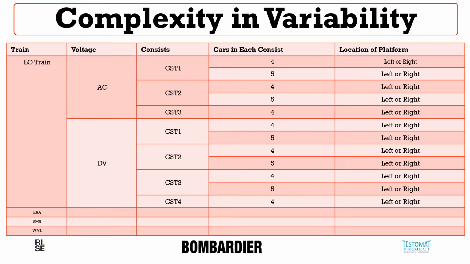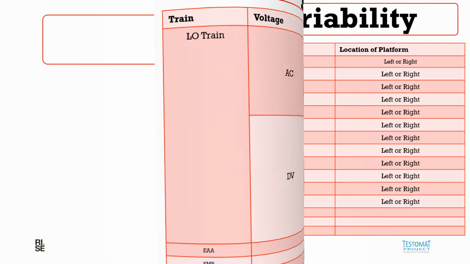This is one example showing the complexity. You can see the LOT train we are considering. There are other trains, EA, SMR, and WML as well, but we are only confined to the LOT, voltage, consist, and the cars and the directions, as we discussed.